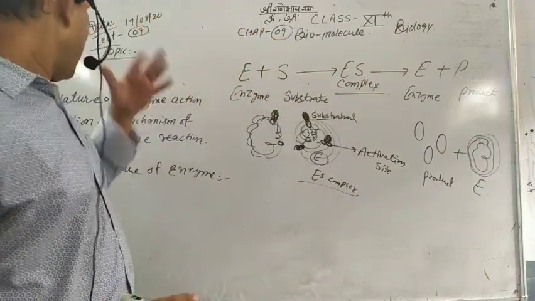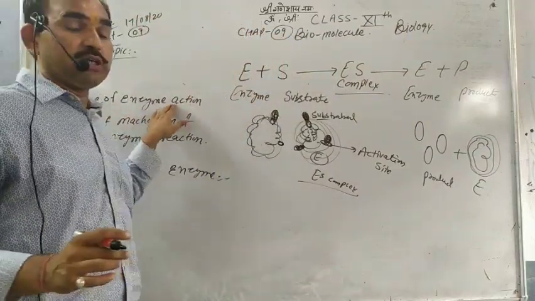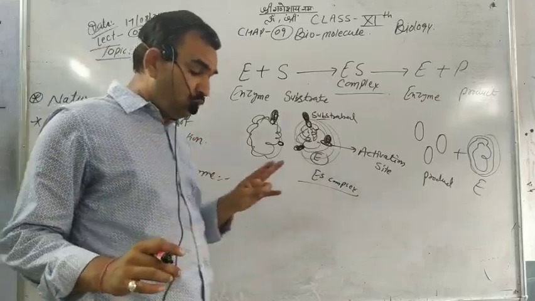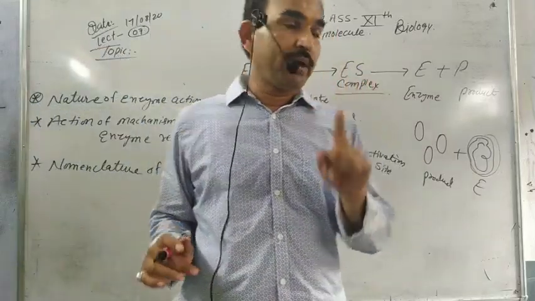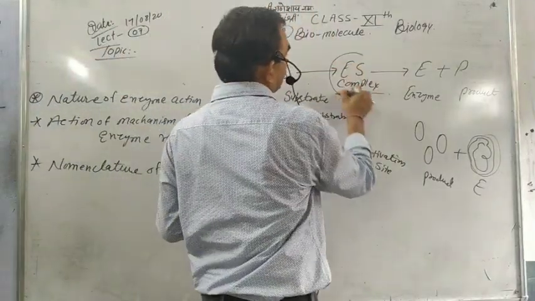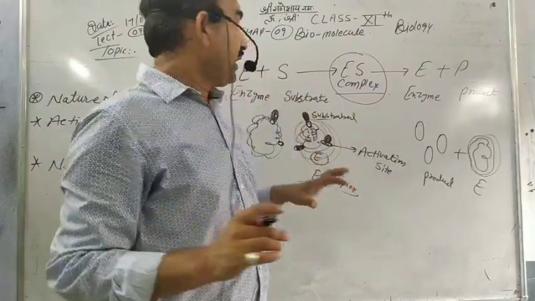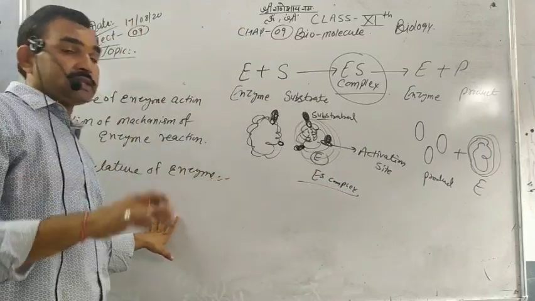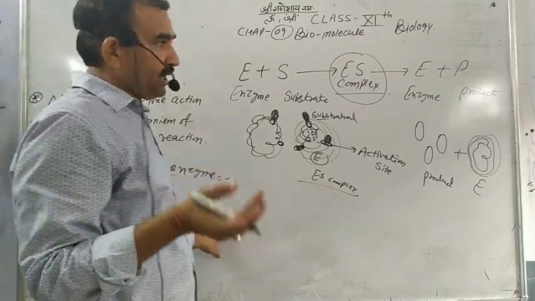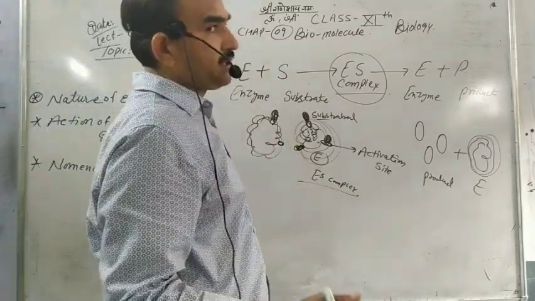So in the nature of enzyme action, two reactions are found. One is the formation of the ES complex and the other is lowering the activation energy. Enzymes work on the substrate to make the product using low activation energy.